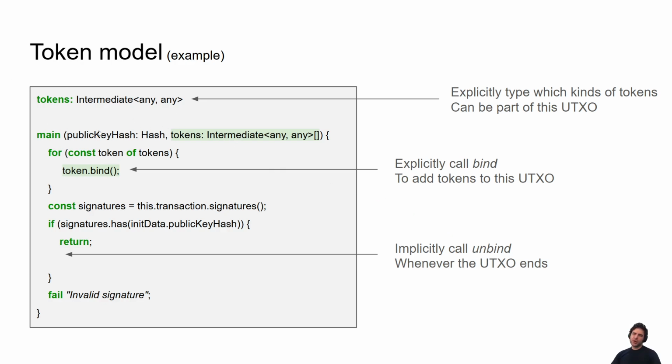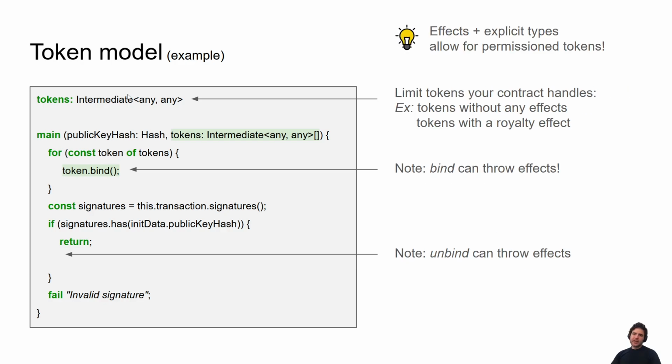So the fact that we can restrict which tokens our UTXO can hold is pretty cool, but it's actually more powerful than you might think, because effects plus explicit types allow for permissioned tokens, right? So we can limit the tokens our contract can handle, and bind and unbind can actually throw effects.